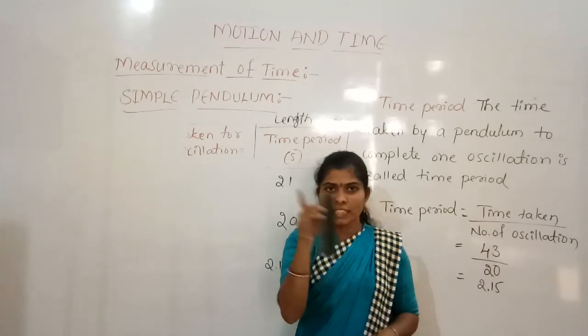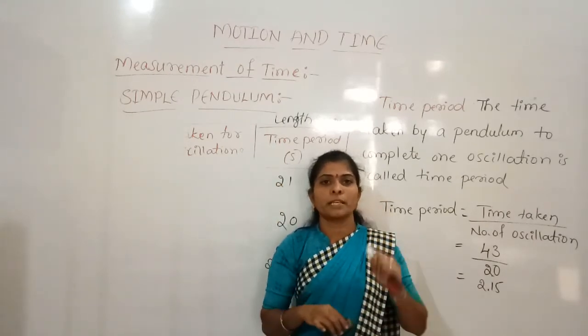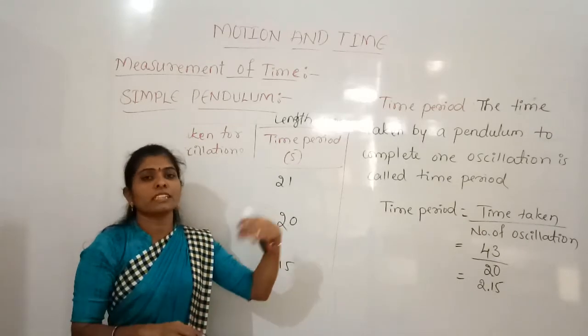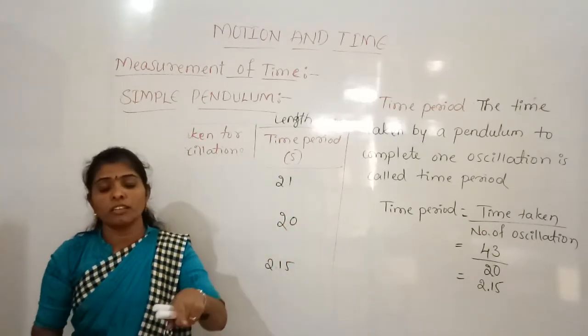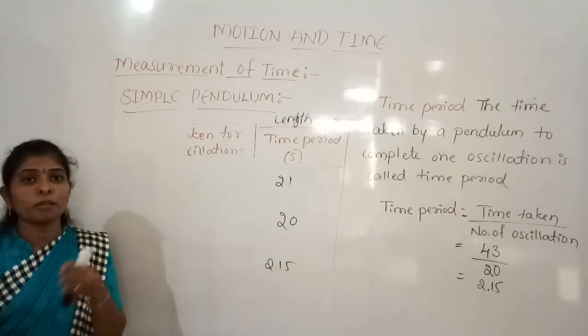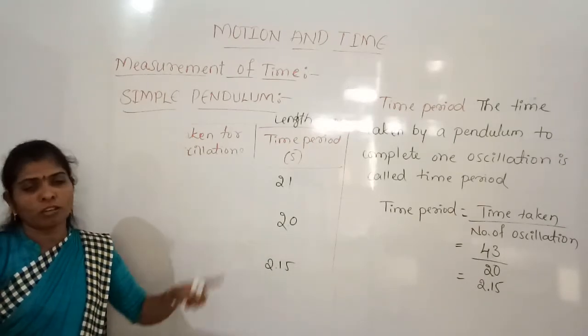So this oscillation and his pulse rate were the same. Then he started discovering the pendulums, and later on, depending on this, they made many. The pendulum clocks were made by this thought.